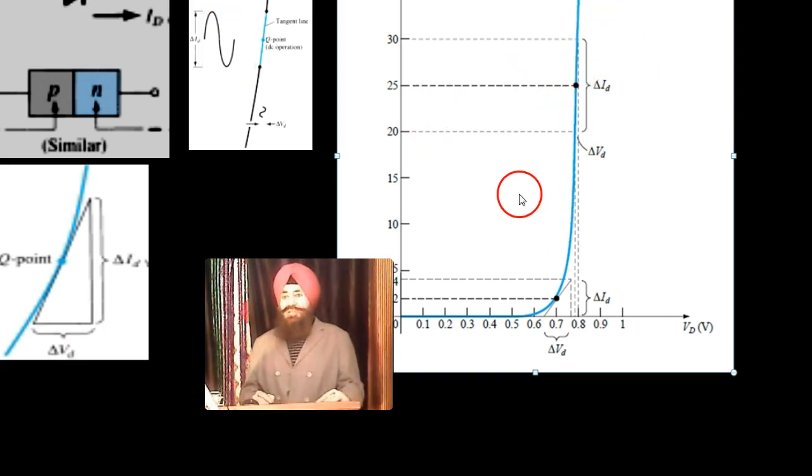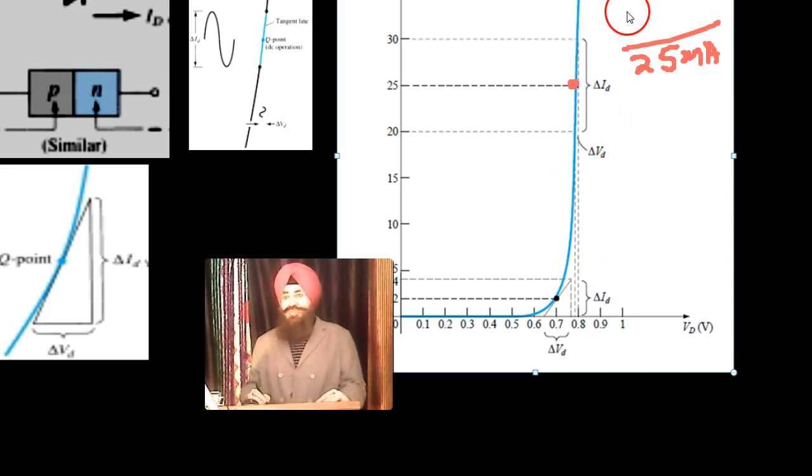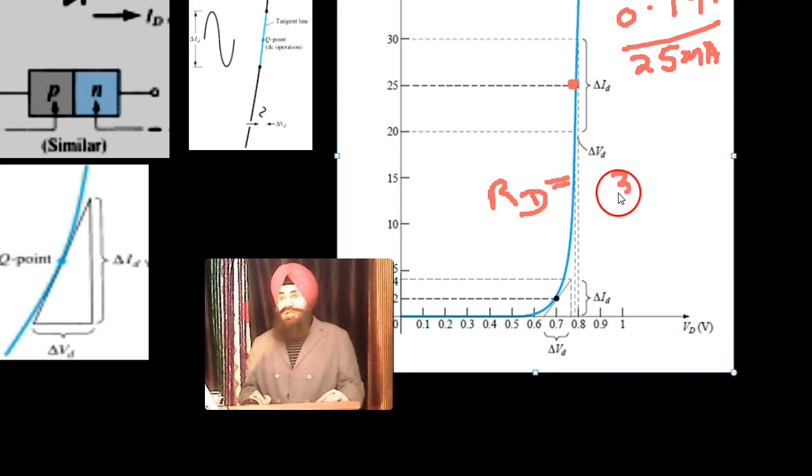Now on the other hand, if we find the static resistance corresponding to this current of 25 milliampere, and corresponding to this voltage, how much? 0.79 volt. The static resistance, RDC, becomes 31.62.